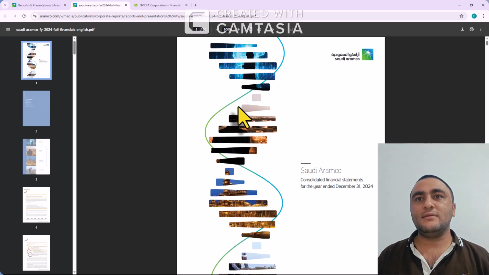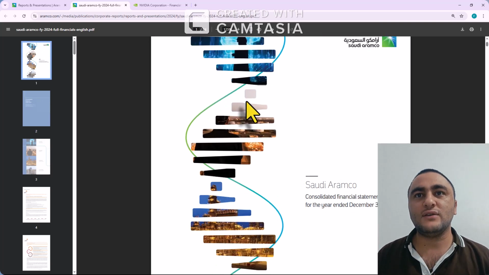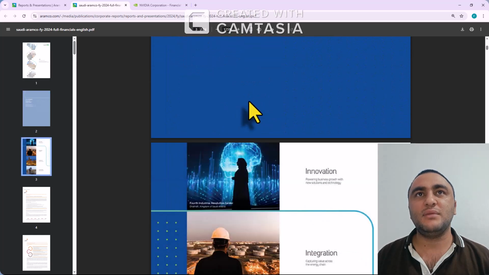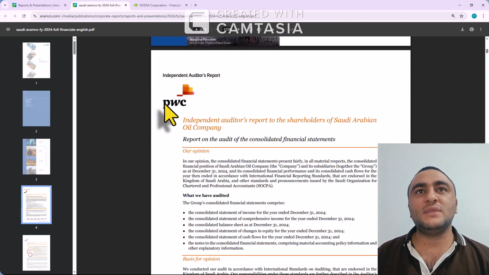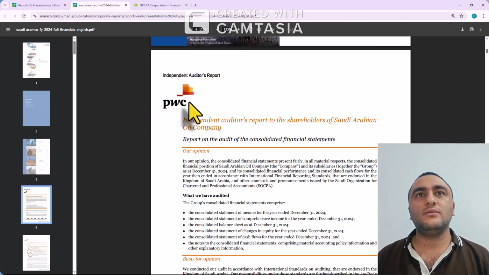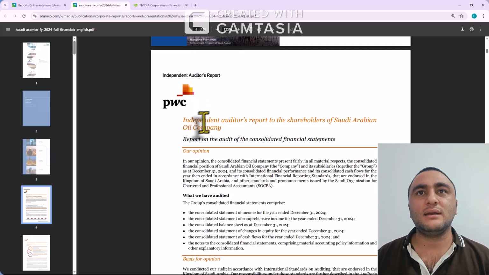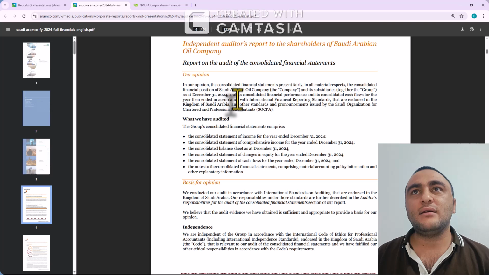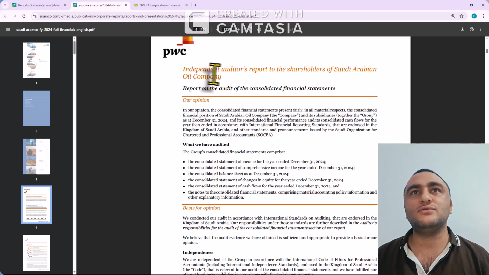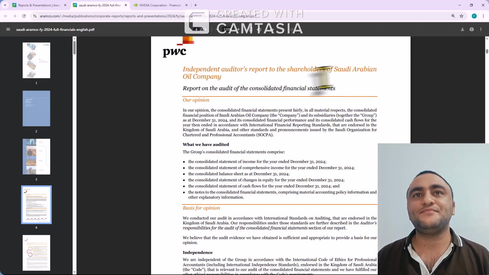So this company was audited by, I think, PwC, PricewaterhouseCoopers, and in Pakistan we call it A.F. Ferguson, but in India I don't know. You can comment what this company is called in India. So here we have the independent auditor's report to the shareholders of Saudi Arabian Oil Company, Saudi Aramco.